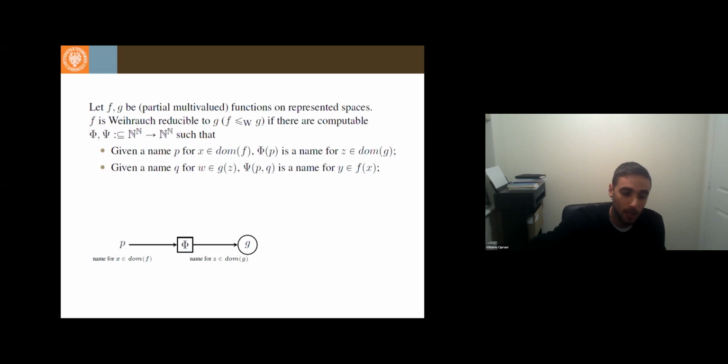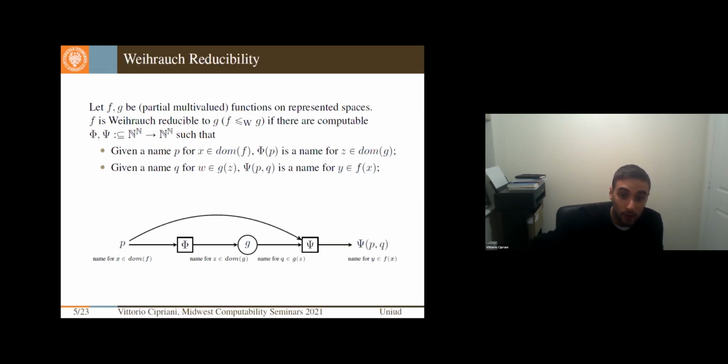With this we can use g, and using a name for a solution of g and the initial input, we produce via Psi, usually called the backward functional, a name for a solution of f of x.